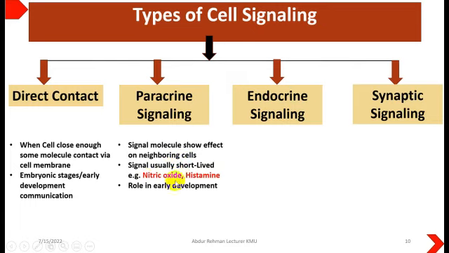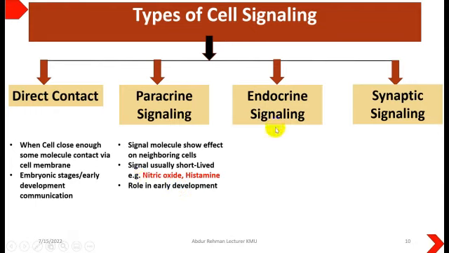Such signals include nitric oxide, which is a gas, or histamine, the most familiar one. As we have seen in allergic reaction, the mast cells release histamine and it affects the neighboring cells, which are again stimulated and produce more histamine. So in that way the allergic condition becomes worse. That kind of signaling is known as paracrine signaling, and it also has a very important role in early development, as we had seen in direct contact.